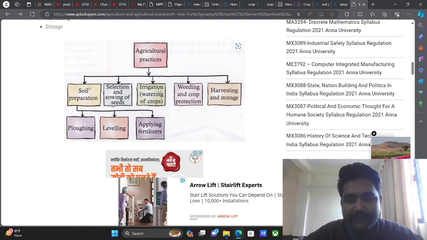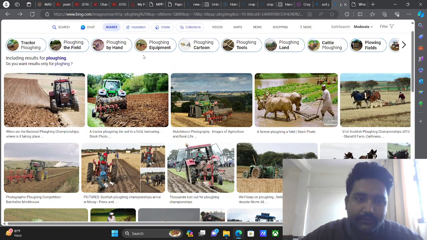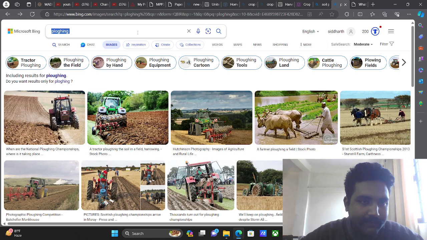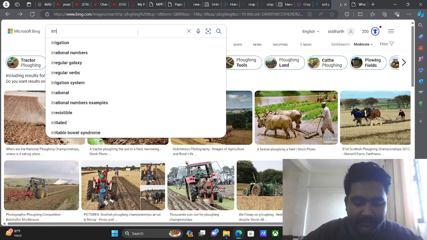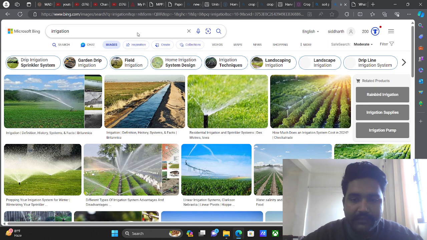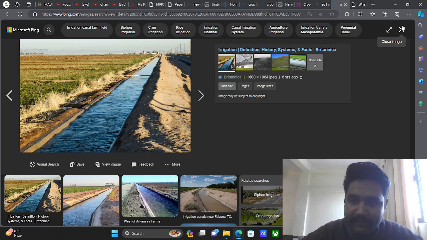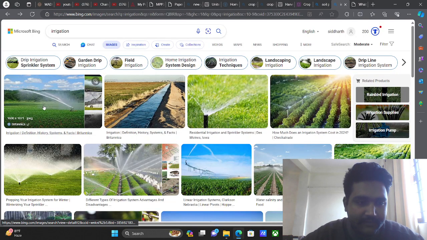And then we are irrigating that particular soil. What is irrigation? Irrigation is basically giving water to that particular soil in a proportionate or limited way, right?